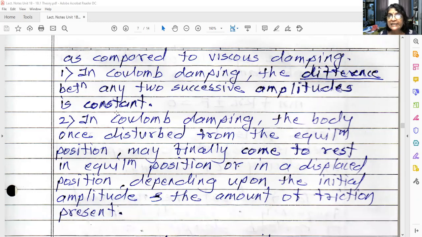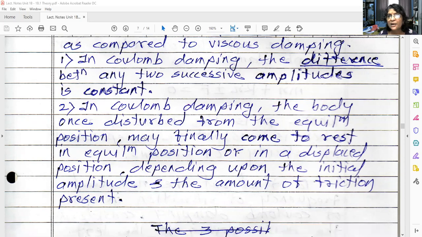And second observation is that in Coulomb damping, the body once disturbed from the equilibrium position may finally come to rest either in equilibrium position or in displaced position, depending upon the initial amplitude and how much friction is present.